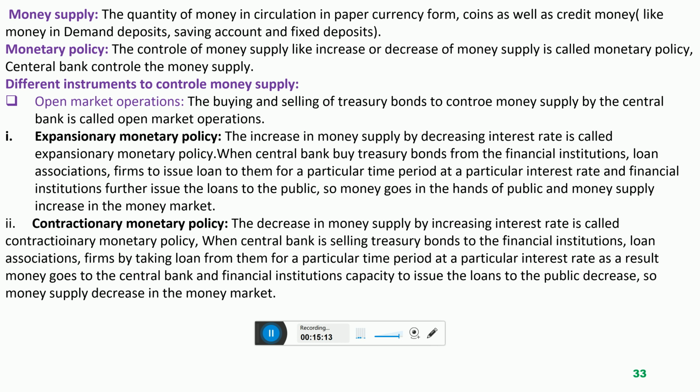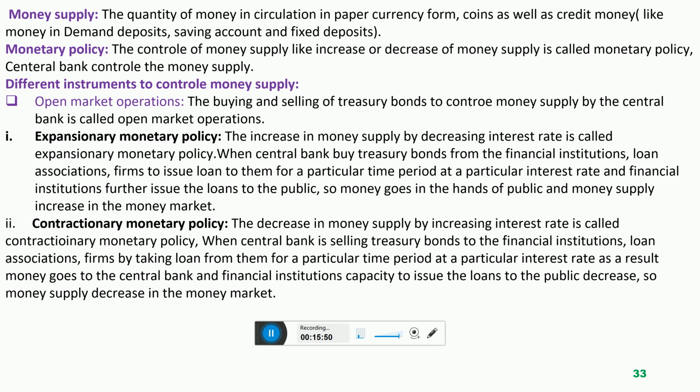The people keep money in hands in paper form. Like money circulation in coins form, sikka, or credit money, like money in banks, in commercial banks, like demand deposits people have, fixed deposit people have, saving accounts people have. So these three types of money, paper currency, coins and credit money, represent the total quantity of money supplied and circulated in a particular economy.